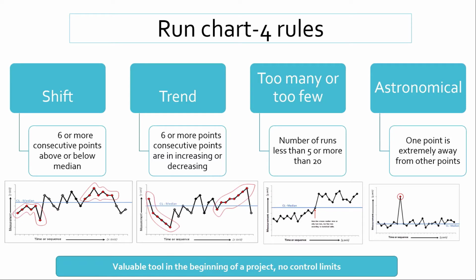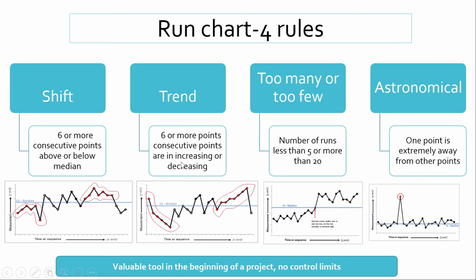We all know if there are 6 or more consecutive points above or below the median, as you can see in the graph I have shown below, the shift is represented like this. There is a median line, which is the average, and if there are 6 or more points either above or below the median line, then we can say that there is a shift in the process.